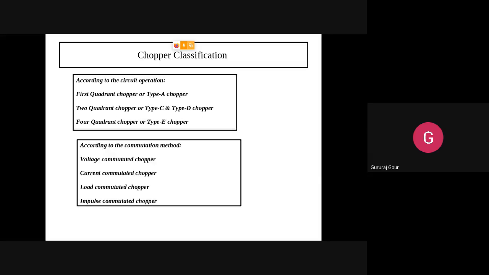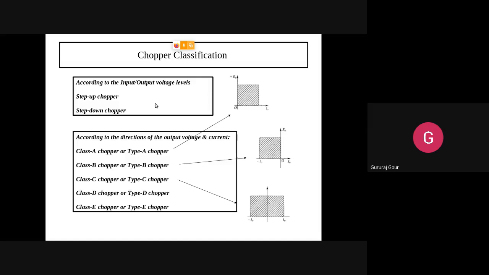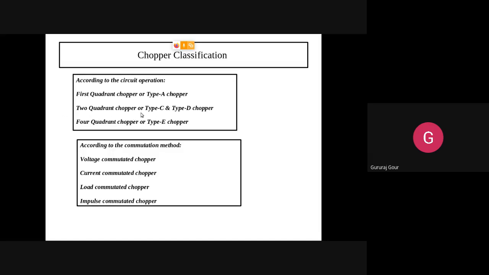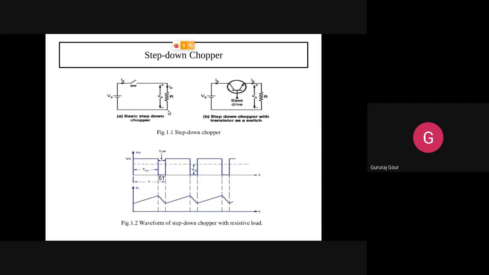So let us see another way of classifying the chopper according to the circuit operation. We are going to call it a first quadrant chopper or type A chopper. We are interpreting that in a different way. Two quadrant chopper means how many will we get?